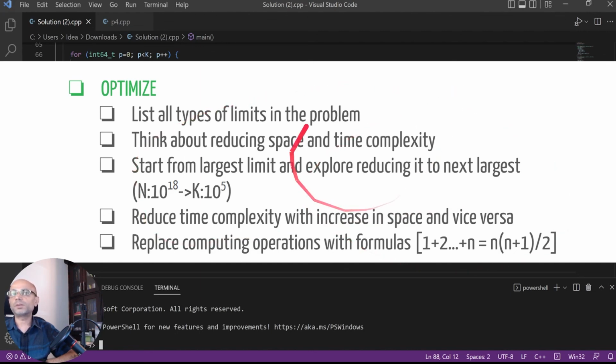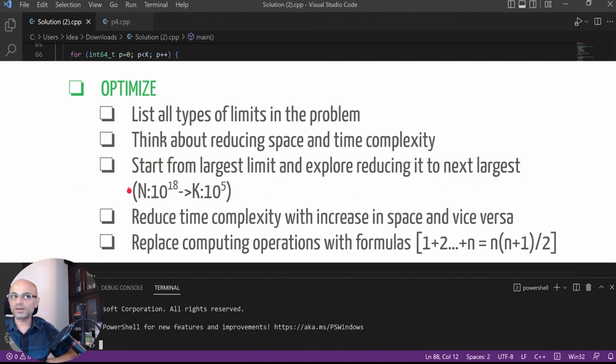And as part of optimization, try to list all types of limits in the problem and then try to go from one limit to the next, from the largest towards smallest. And while doing it, think about reducing the space and the time complexity, by starting with the largest limit and exploring each next level.